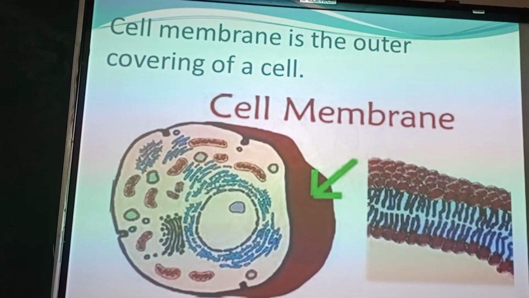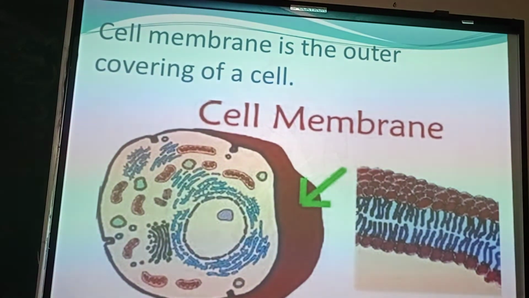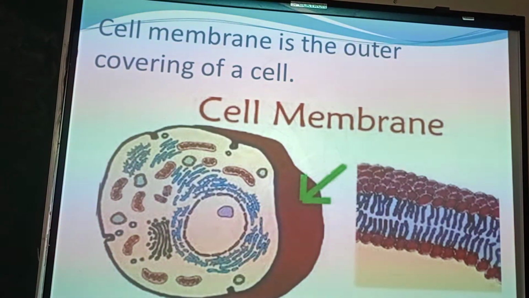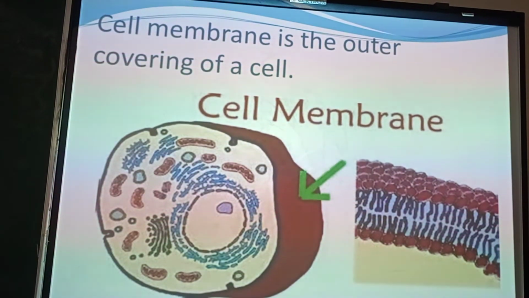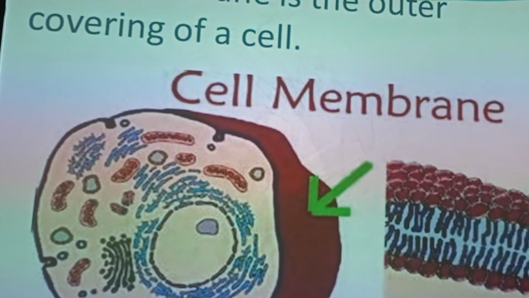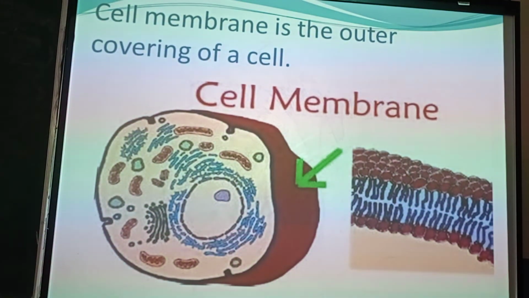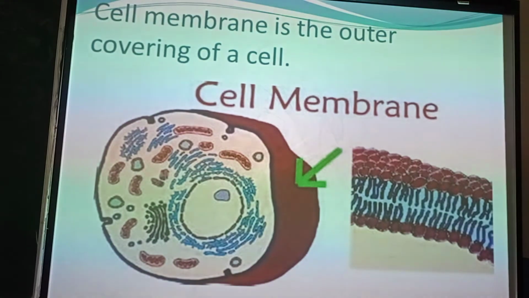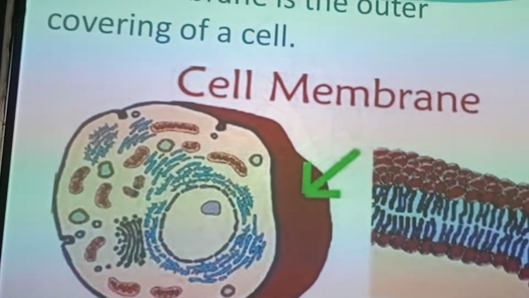The first part of the cell is the cell membrane, which is also called the plasma membrane, and it is the outer covering of the cell. As we have skin over our body, in the same way it is the outer covering of the cell. It is made up of lipids, and it also has certain protein molecules embedded in it.